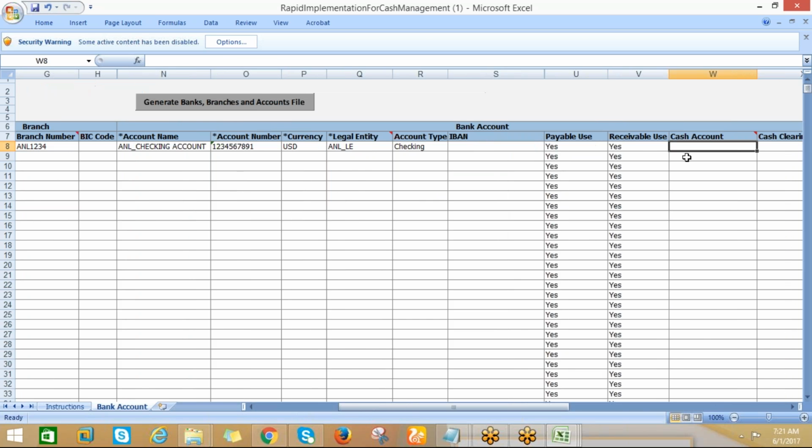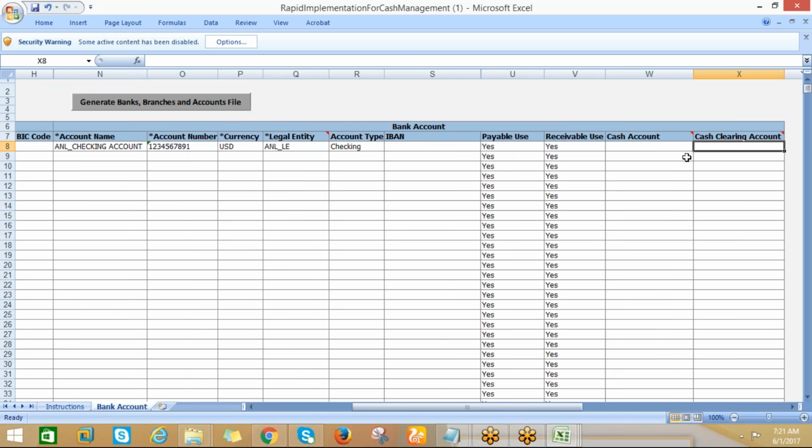Payables use, receivables use, how it is. Then cash account, cash clearing account. Okay. So here is the format. Enter the combination, the format of this one. Let me go this way, 0100.